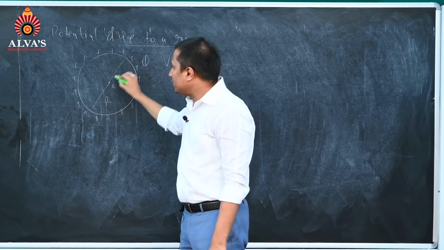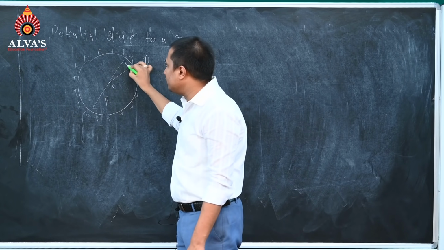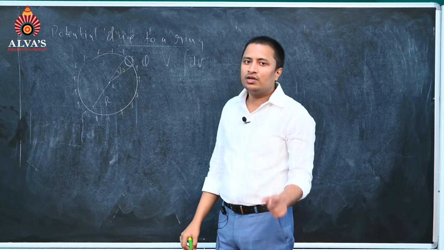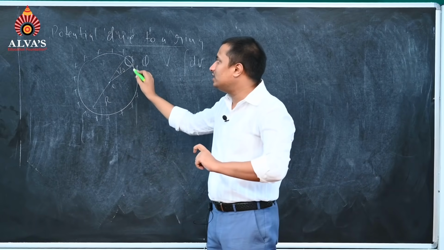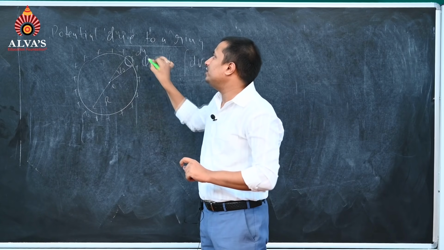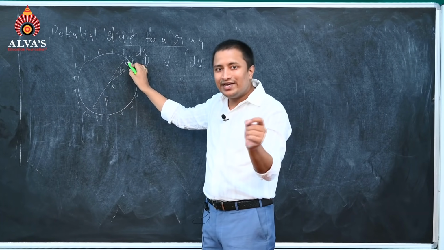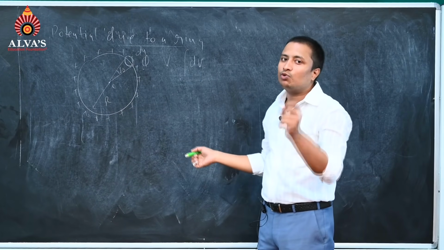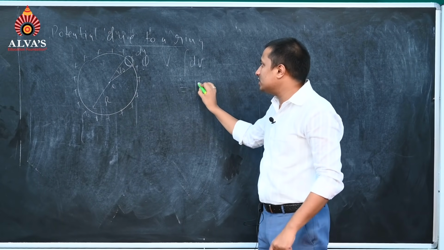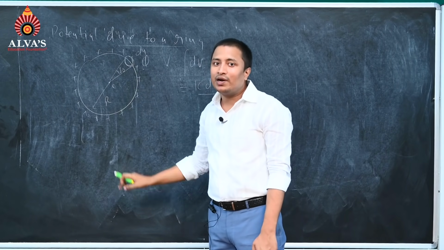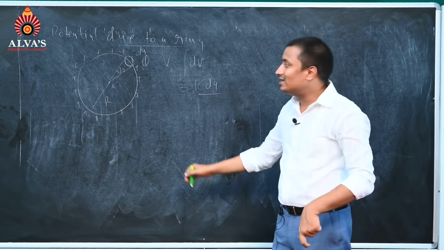Now please tell me, can we take a d theta elemental angle, and due to this d theta elemental angle we will have a dx length, and on that dx length can I say there will be dq charge. We can consider it to be a small point charge. If we consider it to be a small point charge, it will give us k dq by r square, where r is the distance.